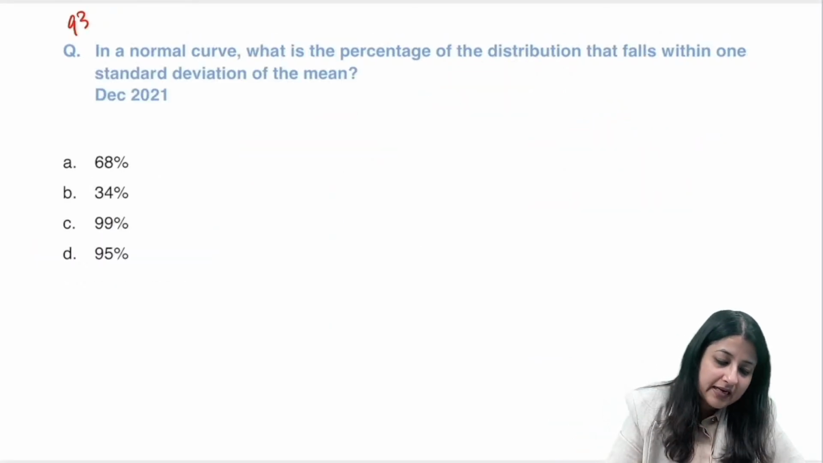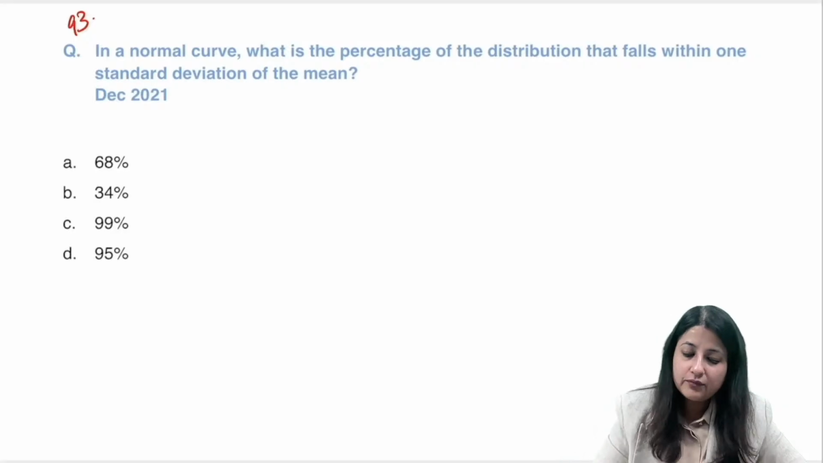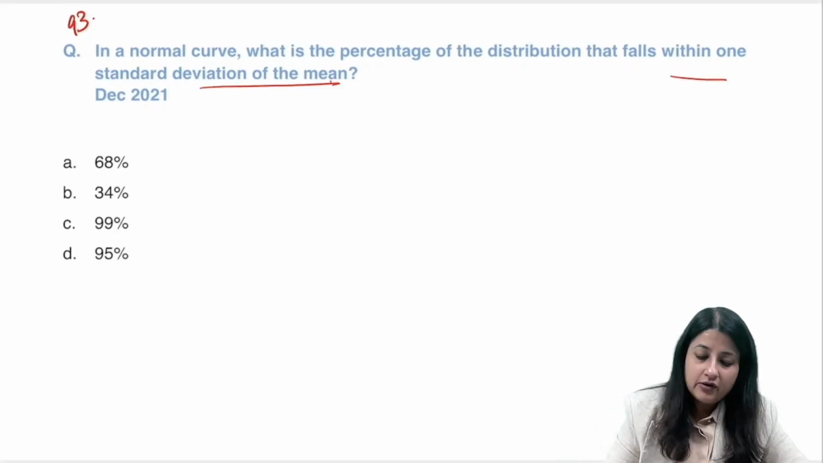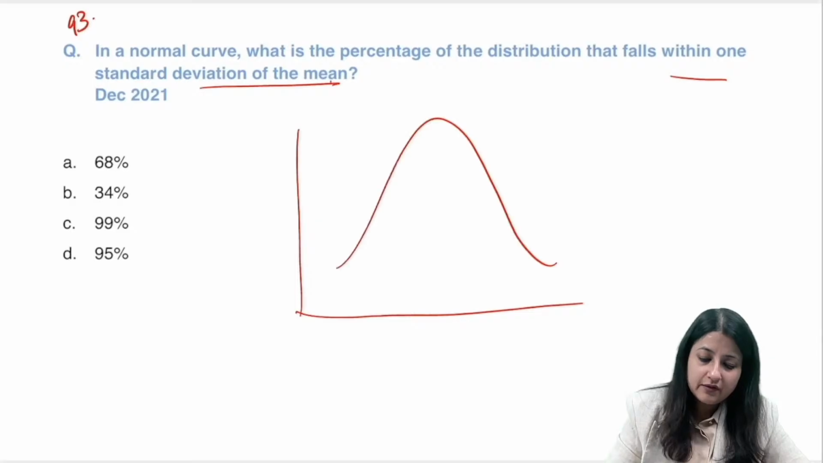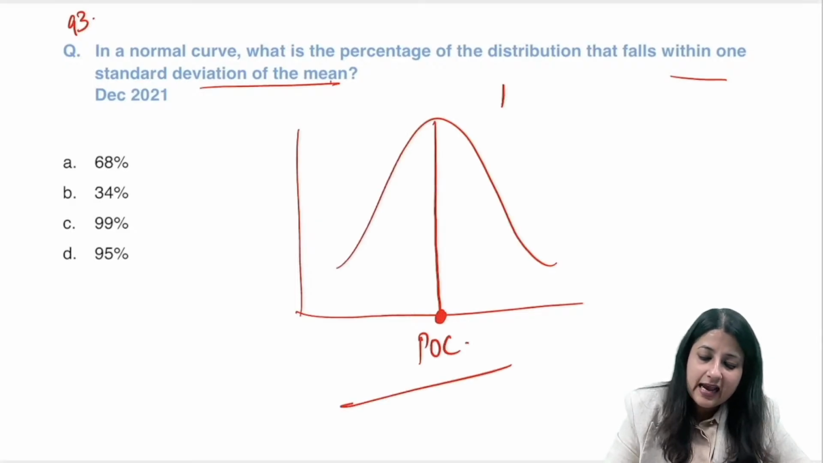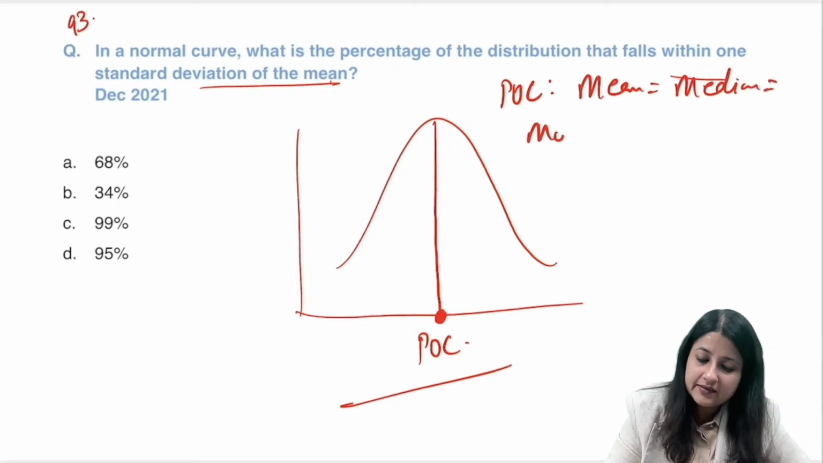All right, question number 93, give me an answer. December 2021 का question है, बताओ. In a normal curve, what is the percentage of distribution that falls within one standard deviation of the mean? What is your answer? So we all know for a normal distribution curve, this is the midpoint. Okay, now this is the point of coincidence. At point of coincidence, mean is equal to median is equal to mode. Okay, mean is equal to median is equal to mode.